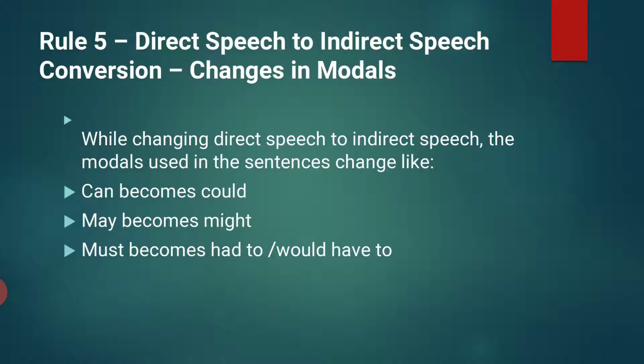Rule number 5. Direct speech to indirect speech conversion: change in modals. If you are dealing with modal auxiliaries, then how will you change? While changing direct speech to indirect speech, the modal used in the sentence changes. Can becomes could, may becomes might, must becomes had to or would have to, according to the need.